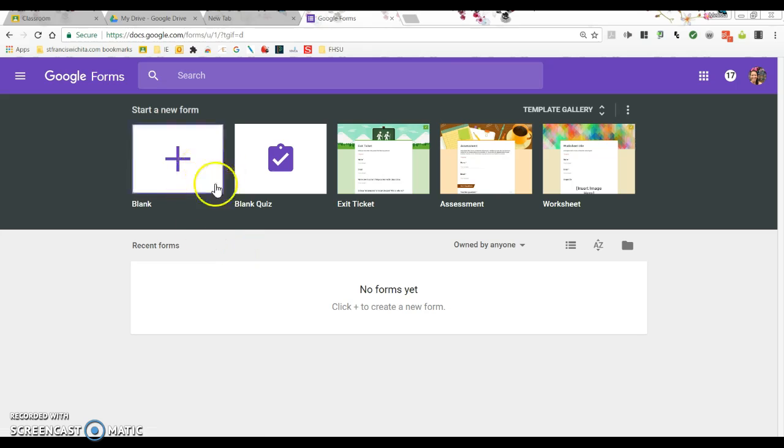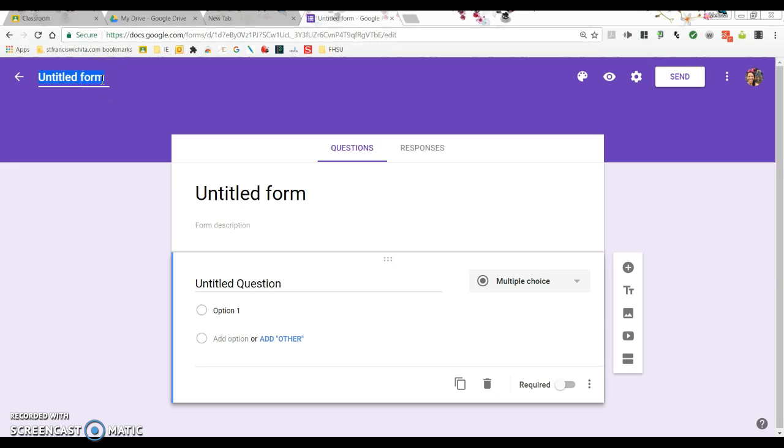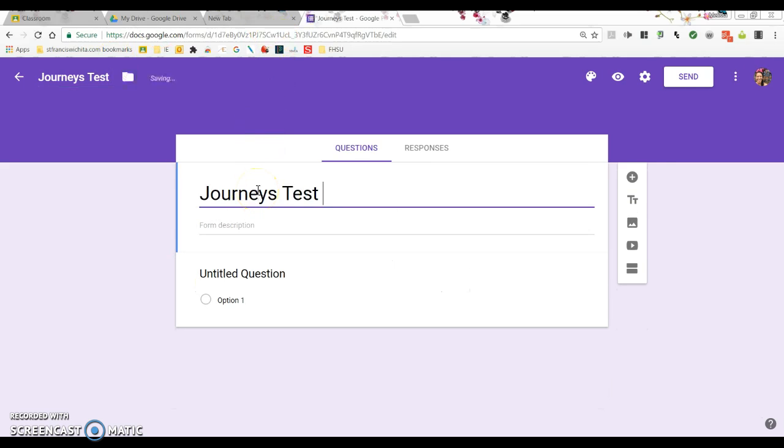So I'm going to hit my forms, and I'm going to make a blank document or a blank quiz just to show you all the features. Over here I'm just going to type in our title, which I'm going to be just sharing with you how we make our second graders reading tests. We actually make our second graders reading test using Google Forms because it saves on so much paper, and it saves us so much time where we don't even have to grade the kids' papers because Google Forms does it. And I'll show you that in just a second.